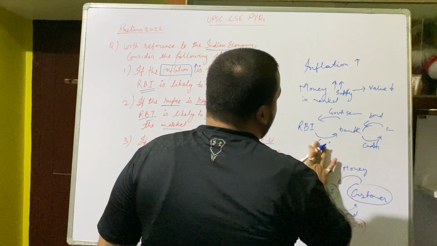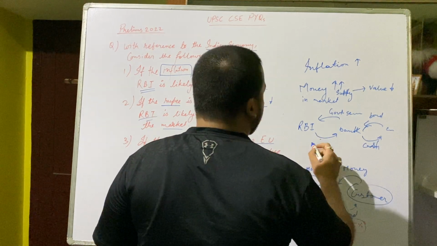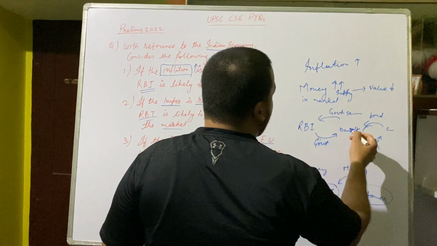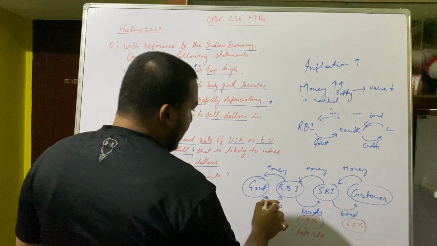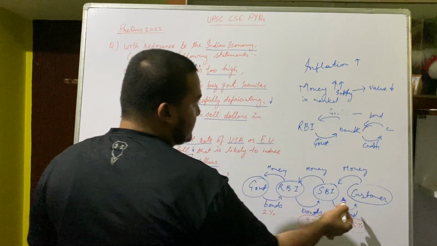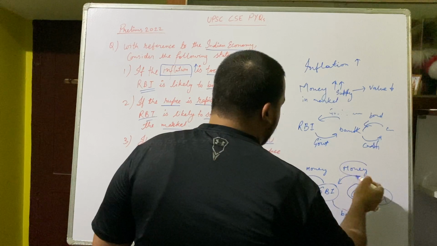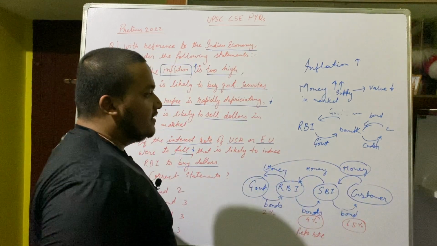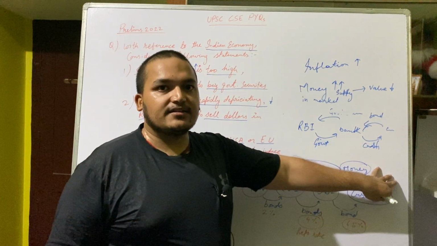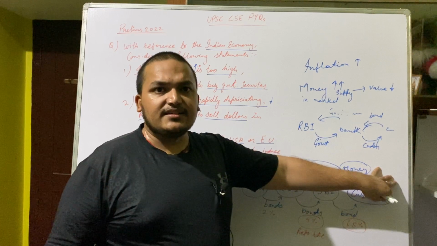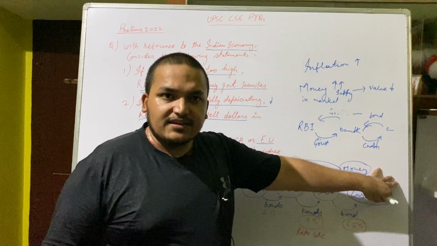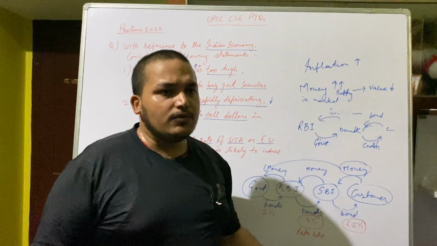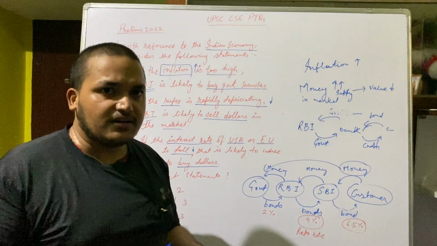Then what will the government do? It will say, I will sell you government securities, give me cash. So cash is coming from the market to the government. Then the supply of cash in the market is reduced. Then its value is increased, the value of the rupee will increase, and the value of commodities will go down. Then inflation comes under control.